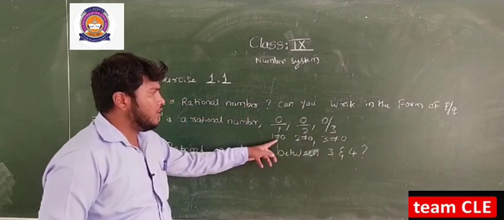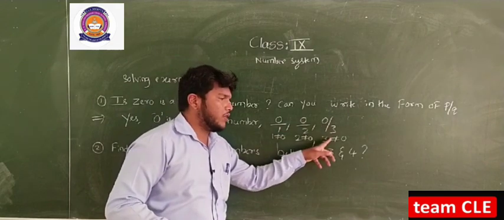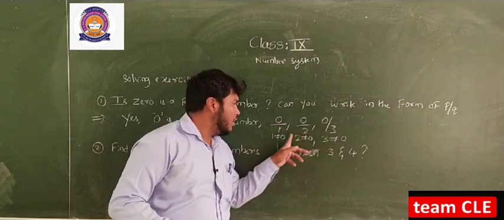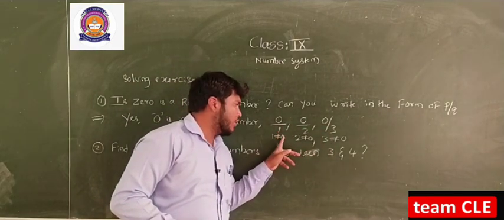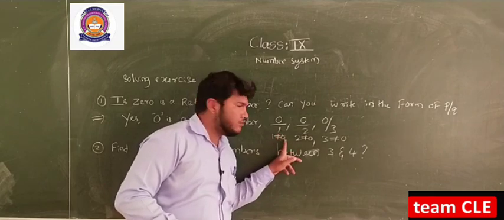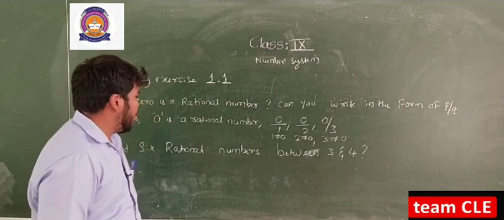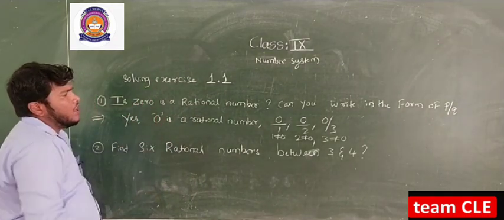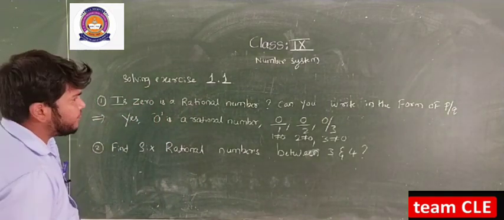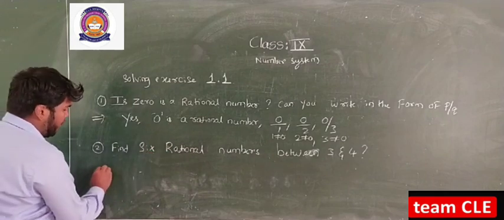So 0 by 1, 0 by 2, 0 by 3 are expressed in the form of p by q, and the denominator is not equal to 0. Hence we can say yes, 0 is a rational number. It can be expressed in the form of p by q.